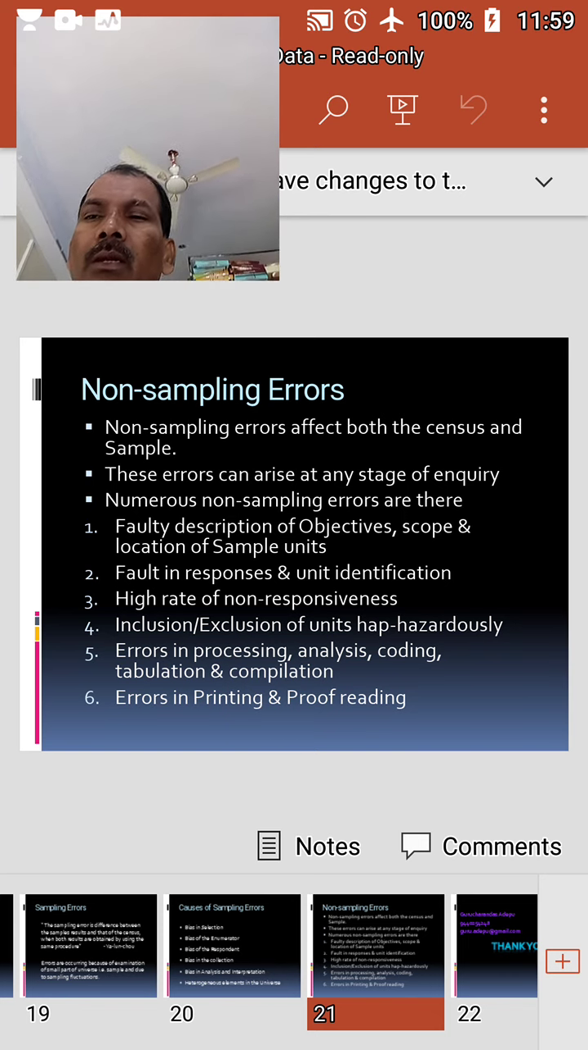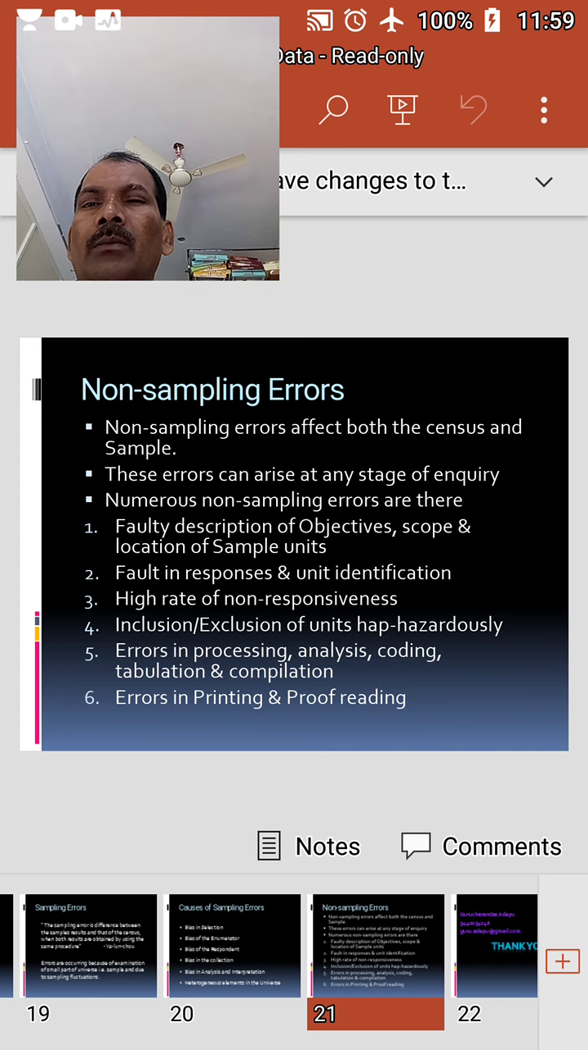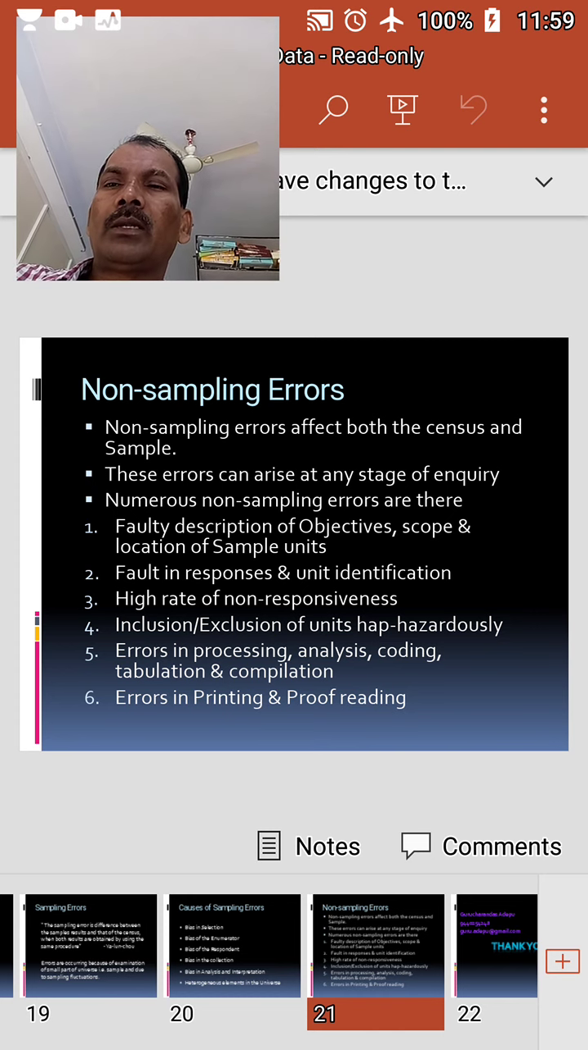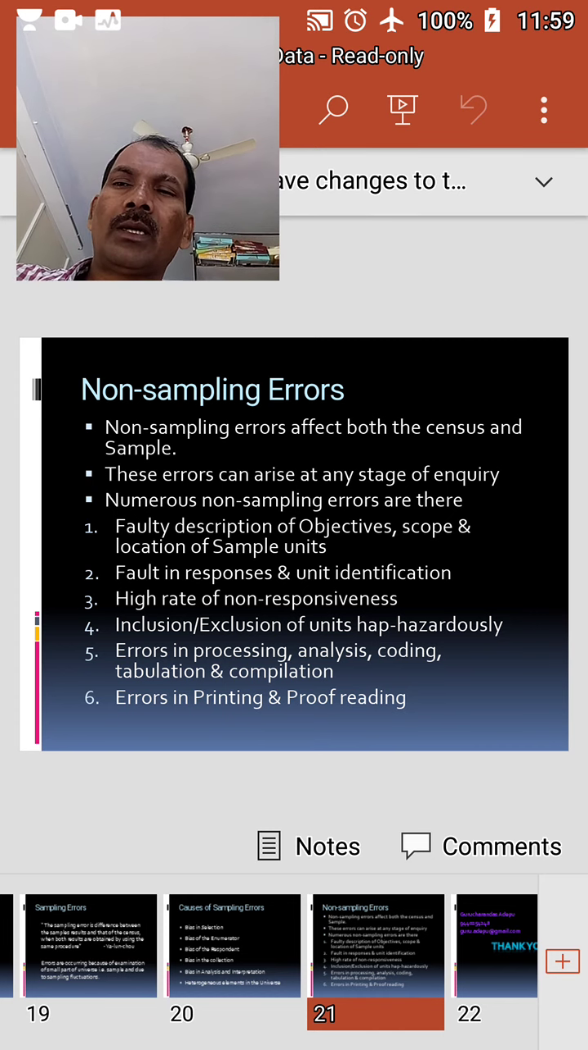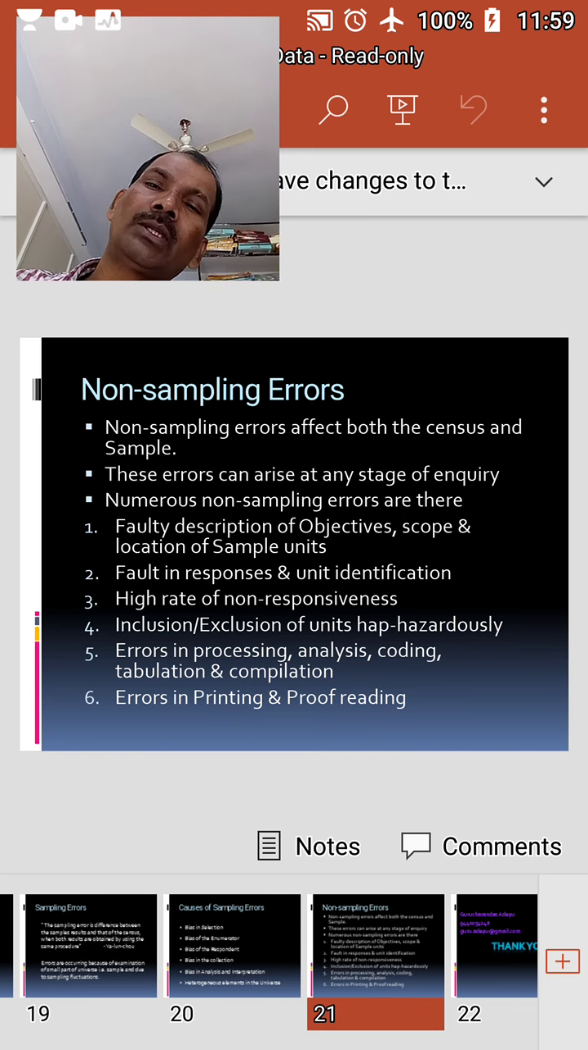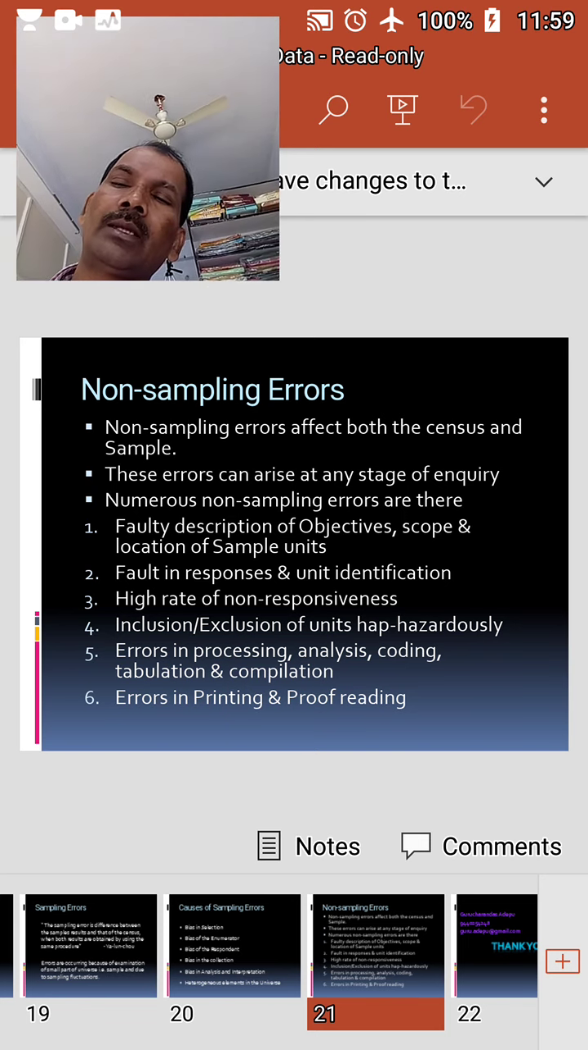Since non-sampling errors affect both the census and sample results, they have to be effectively controlled. The salient feature of non-sampling errors is that they tend to increase with the increase in the size of the observation. Hence, such errors must be controlled to achieve the desired degree of accuracy in the final results. These errors can be minimized by defining clearly the objective and scope of investigation, recruiting efficient and well-trained investigators, adopting field supervision and field checks, and carefully processing, analyzing, and interpreting the data.